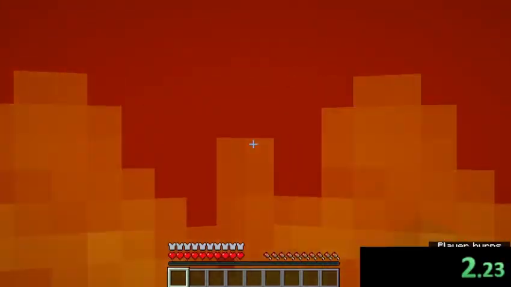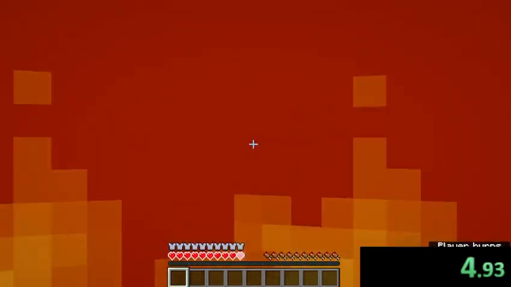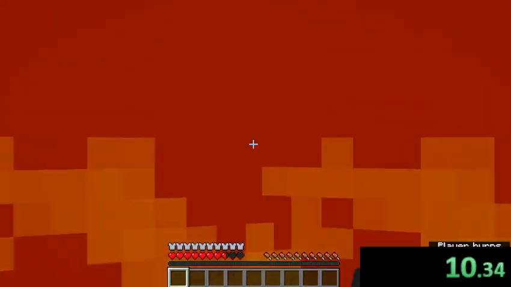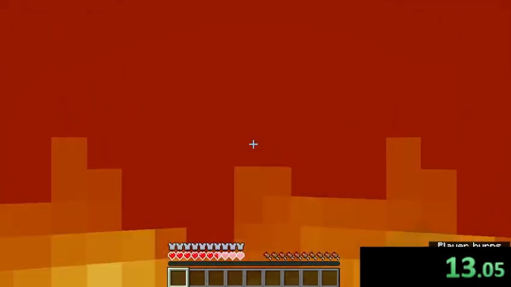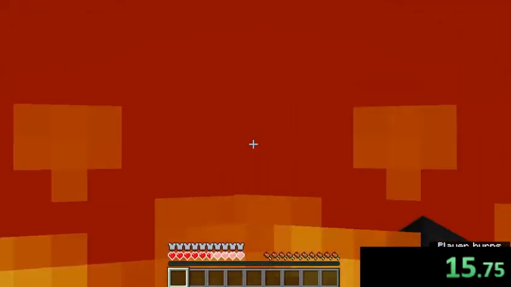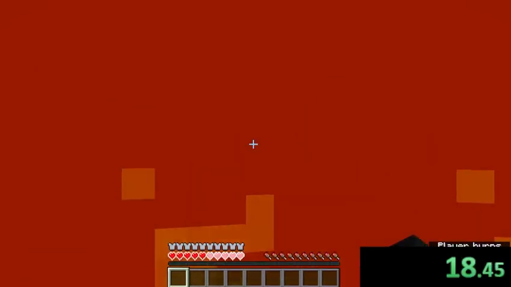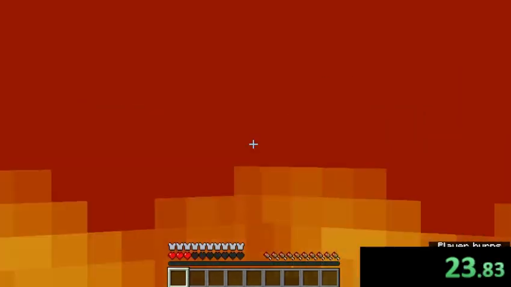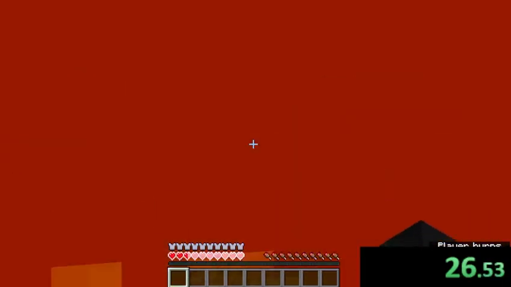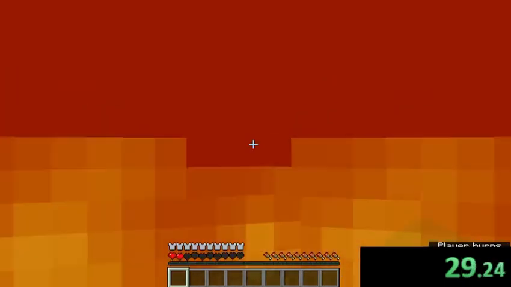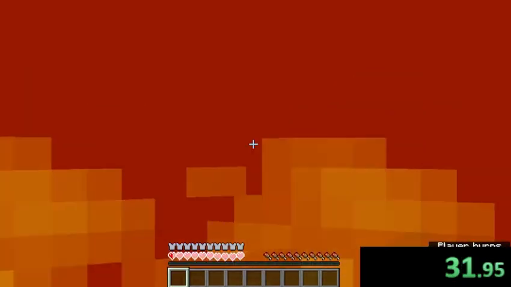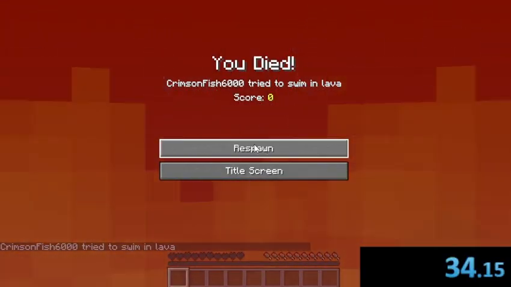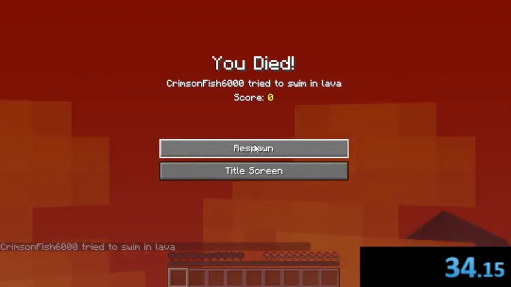All right. Now let's wait for it to just take effect. It's doing 2 hearts of damage at a time, but the netherite armor looks to be resisting it. It's not going that fast, honestly. But let's see what happens. It's going. Oh, almost there. Down to like 3 hearts. Oh boy. Oh, almost there. There we go. 34.15 seconds. That's how long it takes to die with netherite armor.